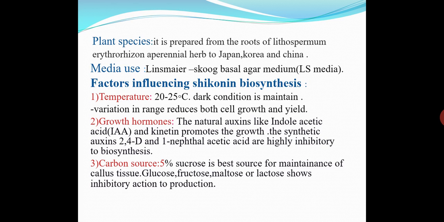The second is growth hormones, which are also an essential part. Natural auxins like indole acetic acid, IAA, and kinetin are added to the culture medium to increase growth. Another is the source of carbon. Sugar is added as a source of carbon, that is 5% sucrose, which is the best source for maintaining the growth of the tissue.